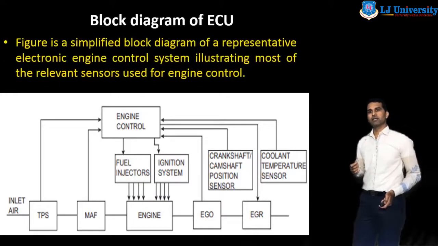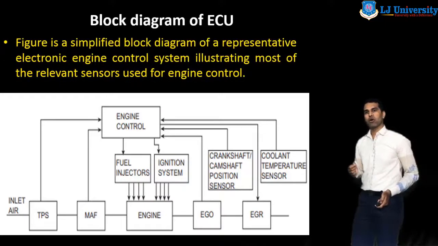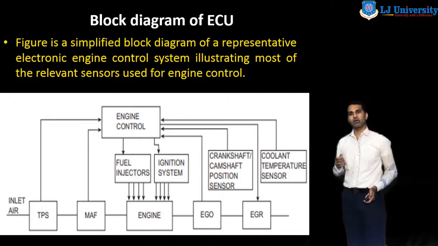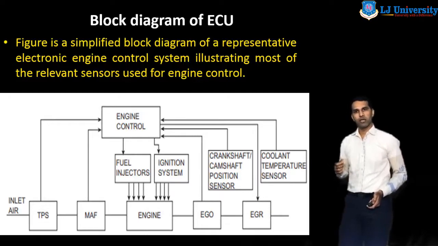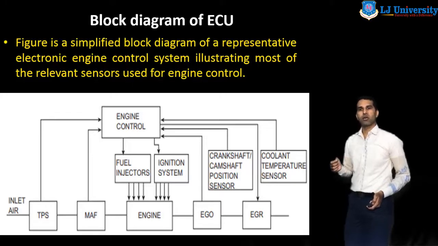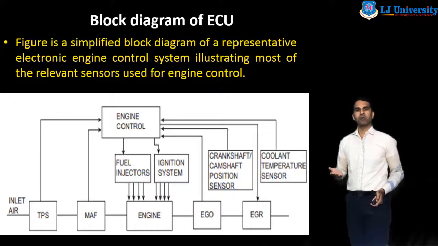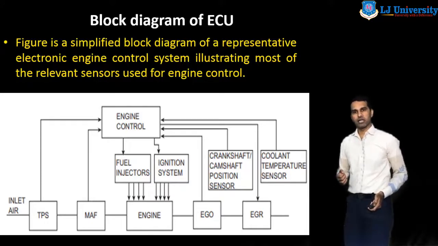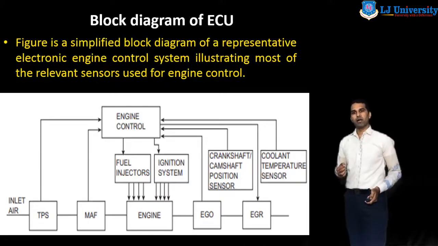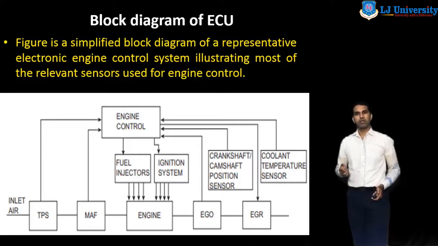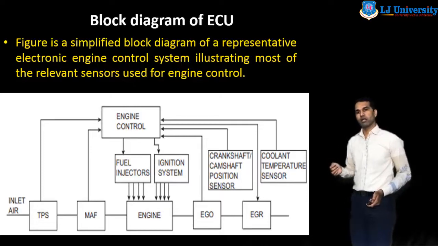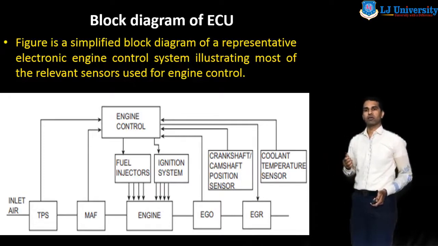The figure is a simple block diagram of a representative electronic engine control system, illustrating most of the relevant sensors used for engine control. Here we can see the TPS, that is the throttle position sensor, then the mass airflow rate sensor. These different sensors provide input to the controller.